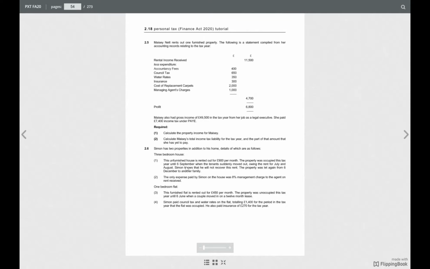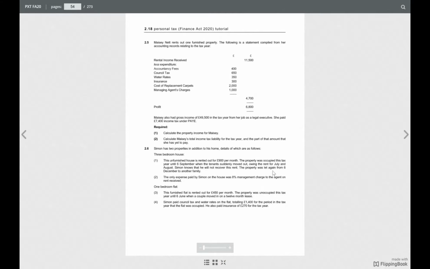But for July and August no rent is paid. So from 4,500 we need to deduct 2 months of the rent, owing the rent for July and August. Because he hasn't been paid, we are not including it. This is a cash basis, we are not doing an actual basis. So only 5 months, right? Yeah, so it's 2,700, no? 900 times 5, right? 4,500.